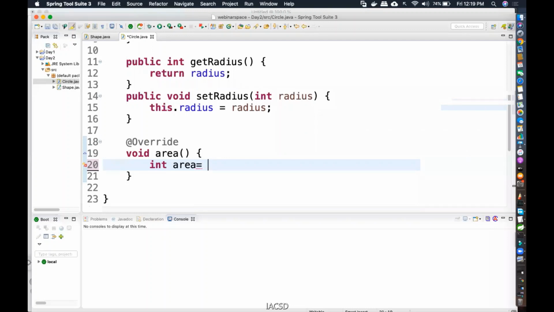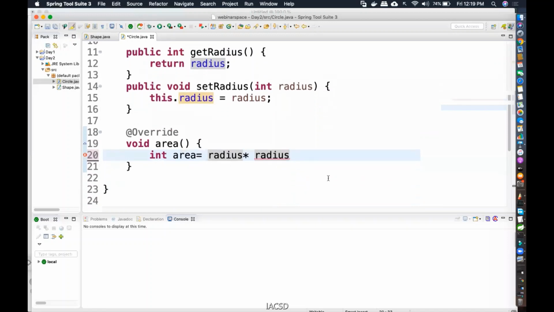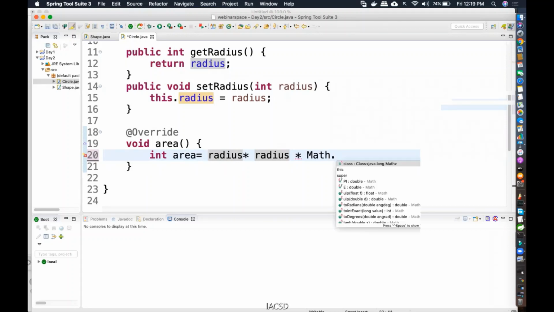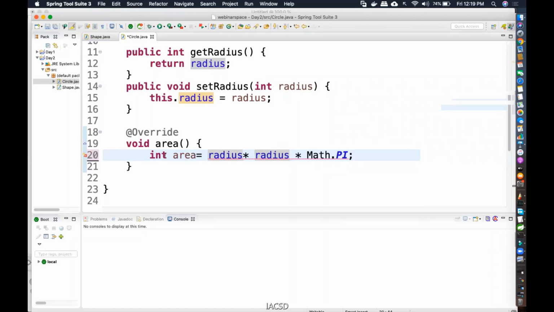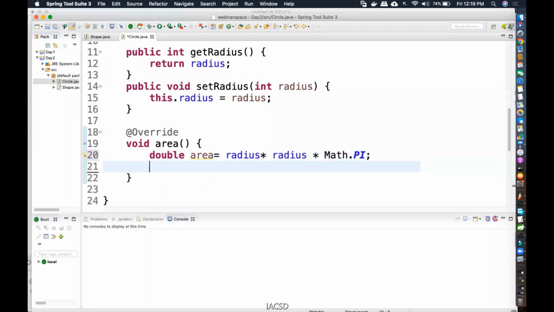So radius into radius into, I can use pi. In the Math class, there is already a constant called pi, so I will use the actual pi. It is going to give me a double value, so that is why I'll write this as double, because multiplying with a double is going to give you a double anyway. So I'll just print it out here itself, area.